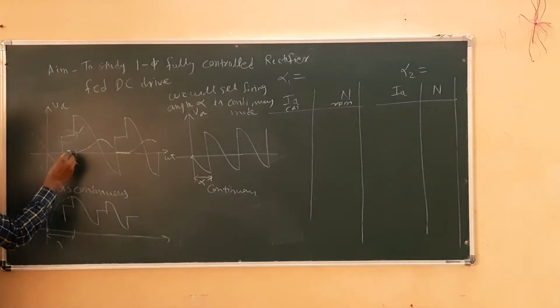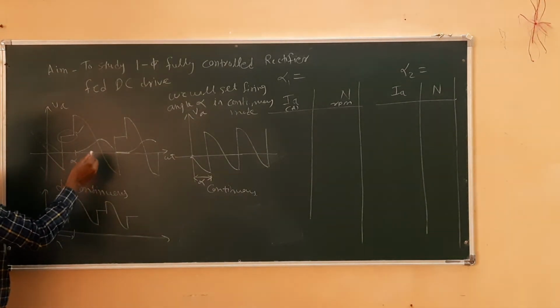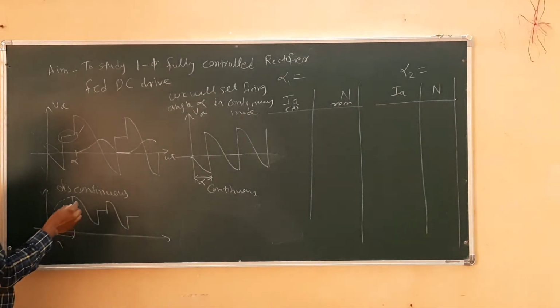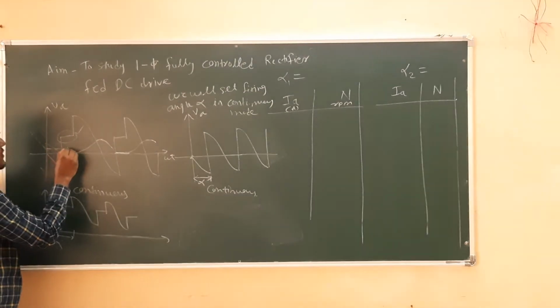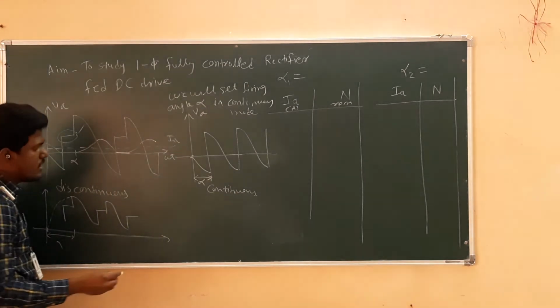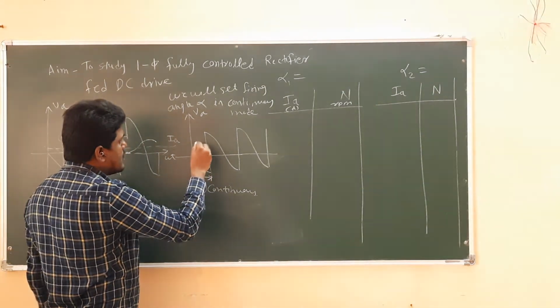Similarly we can draw it backwards. If you take the average value of this current, the average value will be like this. So this is the average value of current Ia. Now I will draw the current waveform in continuous mode. It will look like this.